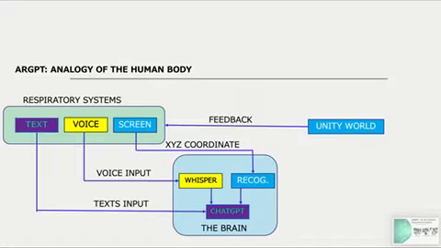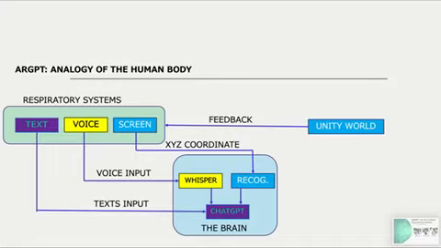If you pass a text input, we pass this text to ChatGPT, which acts as the brain. ChatGPT analyzes this text and recognizes the instructions to be performed. If it's a voice, we pass it through Whisper, which converts voice to text. The text is then passed through ChatGPT, and we recognize the instructions so that we can perform them.